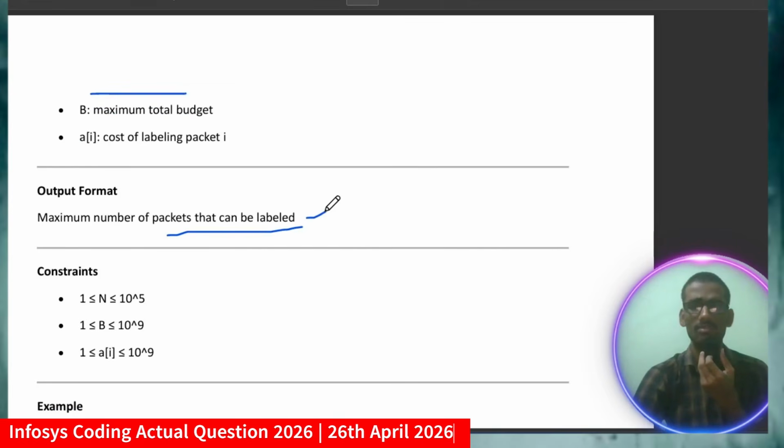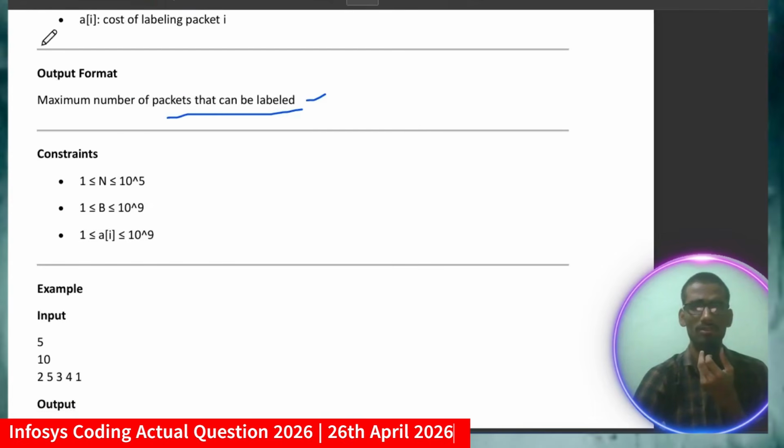So simply you have to give as output the maximum number of packets that can be labeled. There are particular constraints given in the question, so get clarity on them. Remember friends, if you solve with a brute force approach, then all your tests might not pass. So first try brute force, then optimize it, then only will you be able to pass all the test cases, and make sure to handle the edge cases very carefully. That will play a critical role in getting selected.